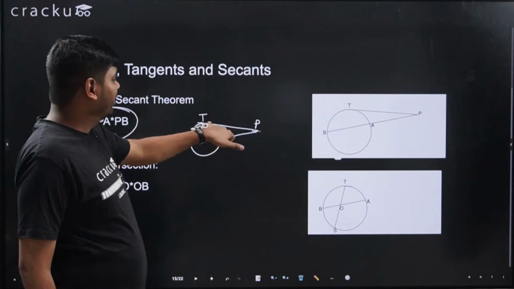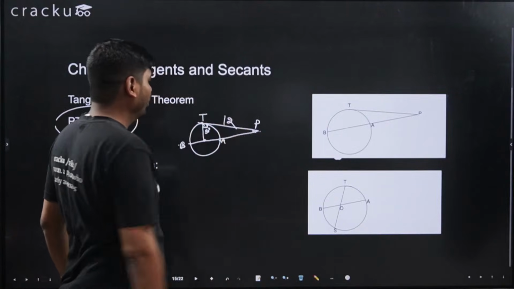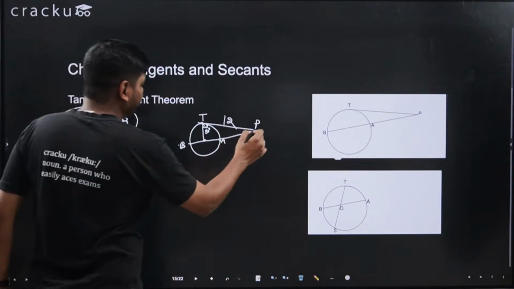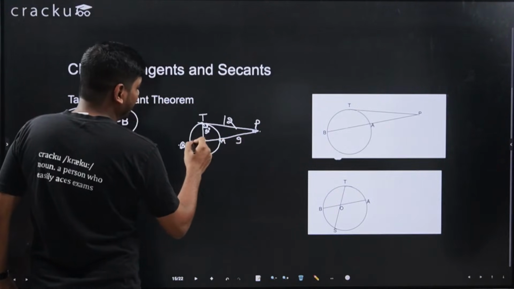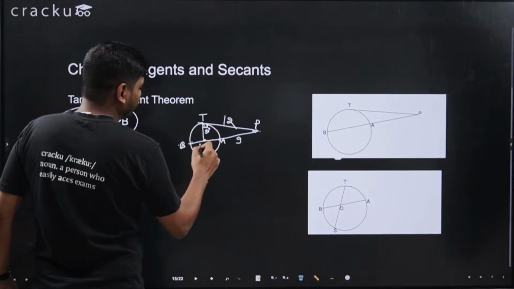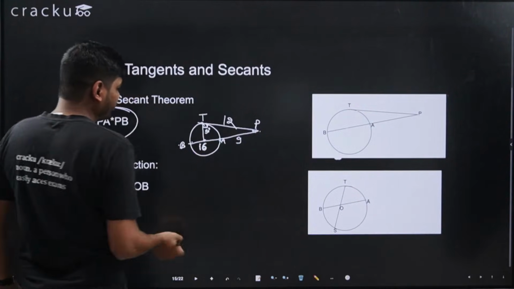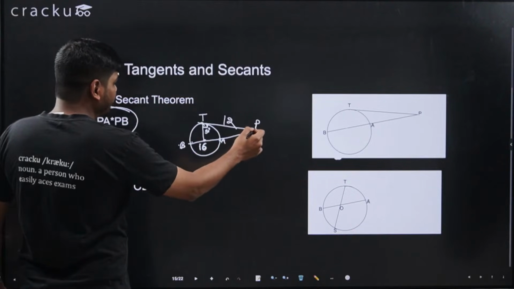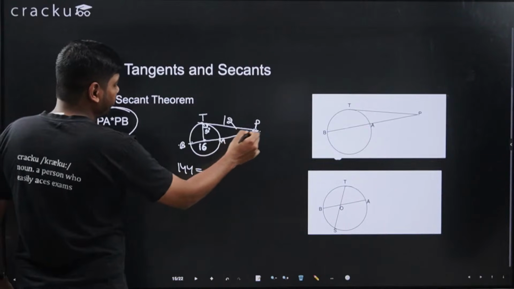If this distance from P to T is, let's say, 12, and this is PA, this distance is given as 9, and PB is given as 16. So what is PT square? PT square is 144. What is PA?